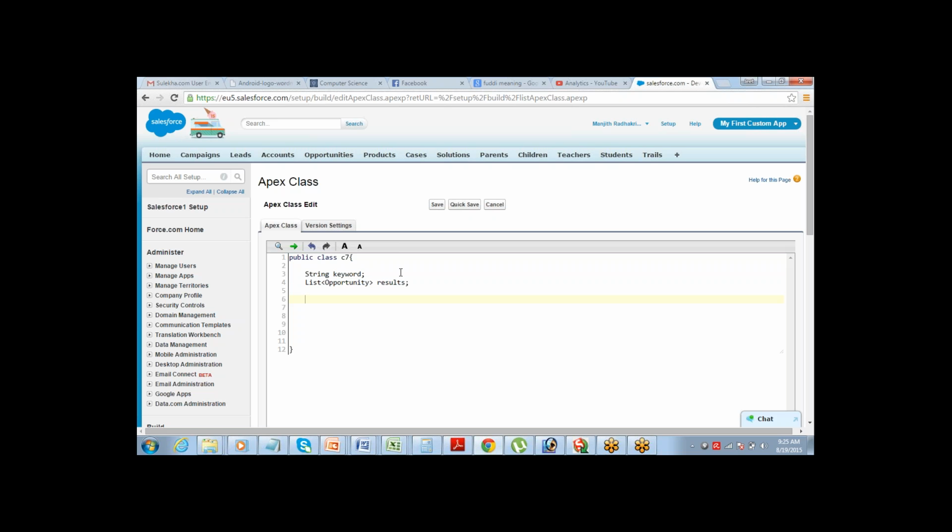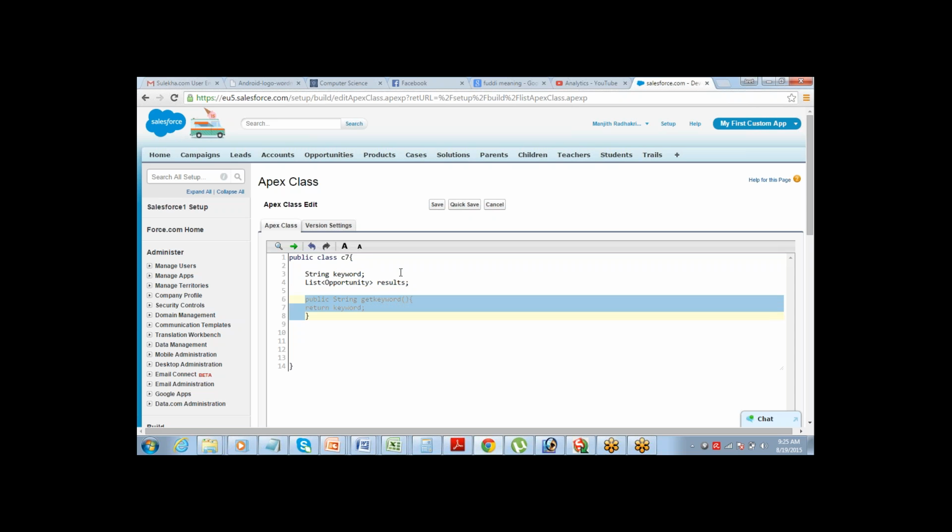Now the next thing we'll have to do is define a get method for both of these values, because I want to call them on the Visualforce page and display the values. For the first one, public string get keyword, return keyword.